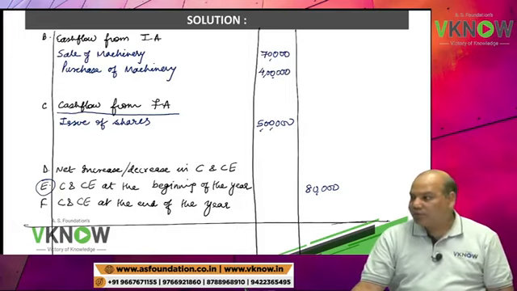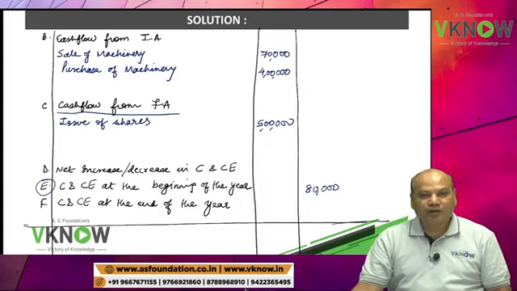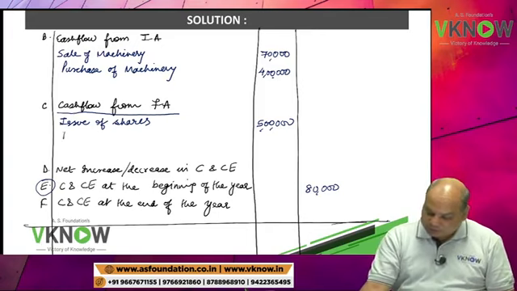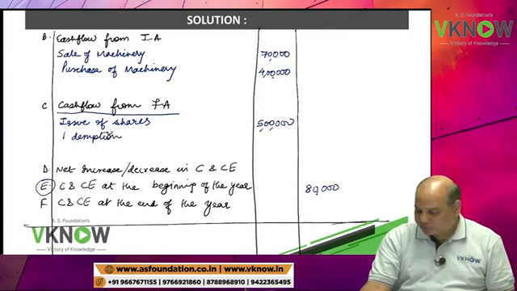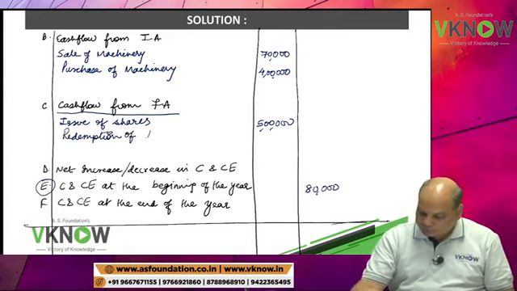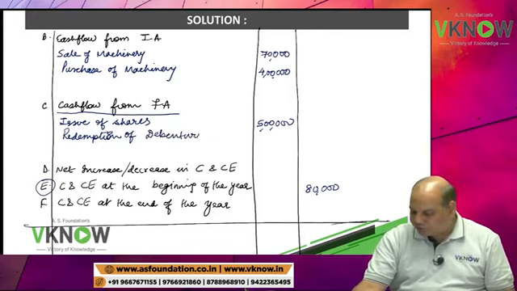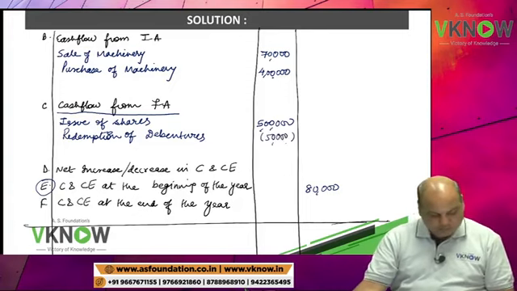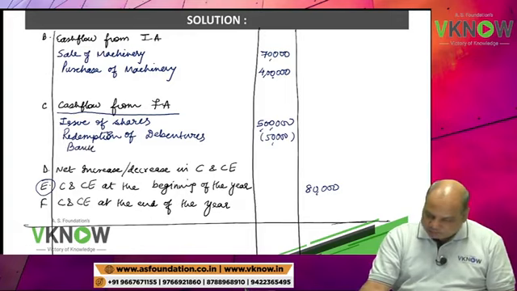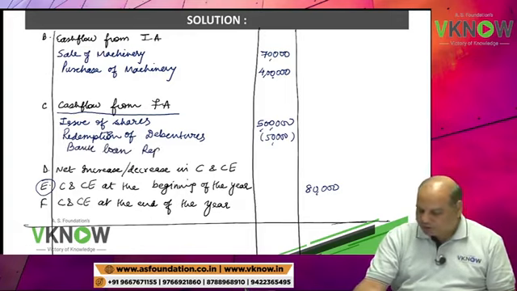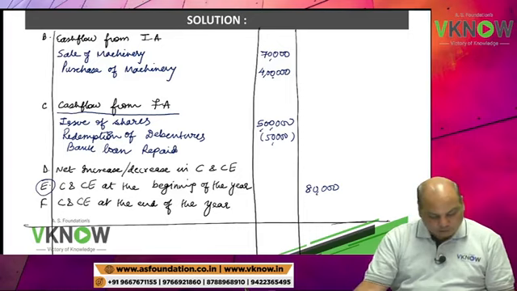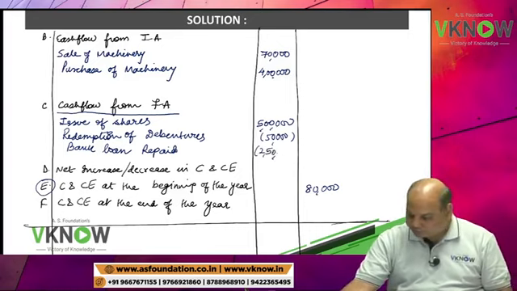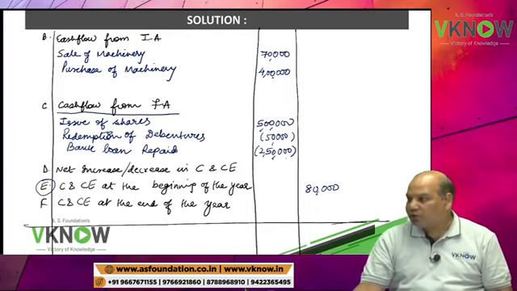Debentures redeemed. Where will you write debentures redeemed? Debentures redeemed in financing activity. Redemption of debentures. In bracket write 50,000. Bank loan repaid in financing activity again. Bank loan repaid in bracket write 2,50,000.